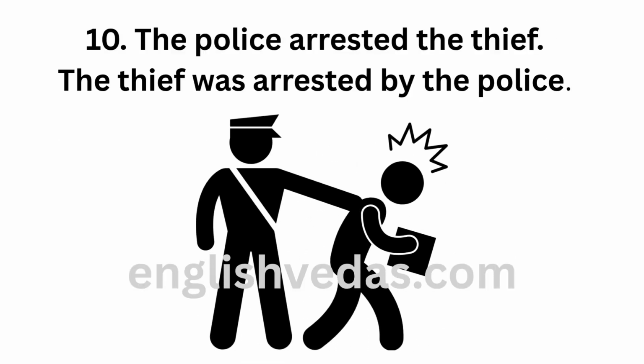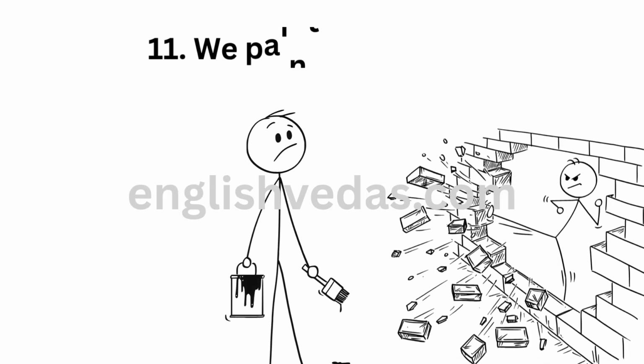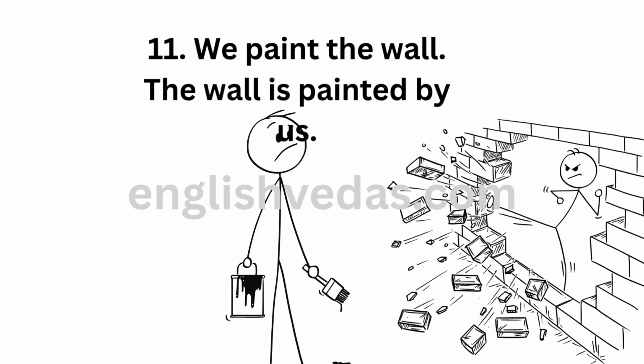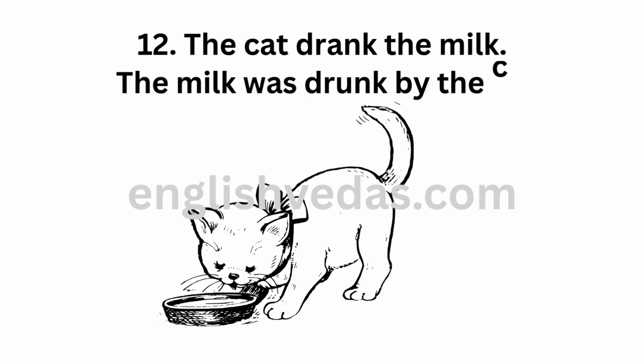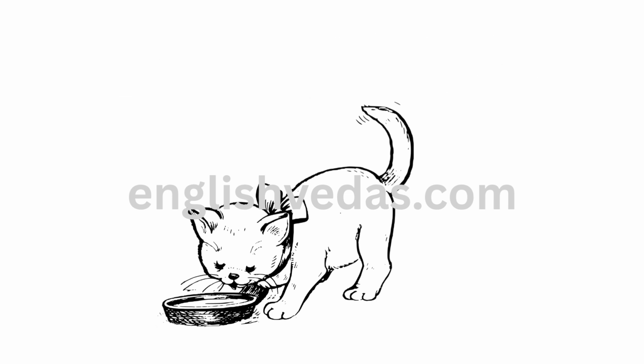10. The police arrested the thief. The thief was arrested by the police. 11. We paint the wall. The wall is painted by us. 12. The cat drank the milk. The milk was drunk by the cat.